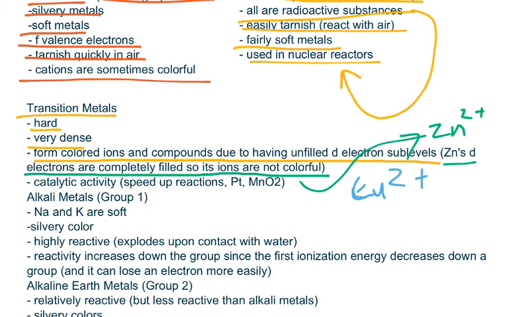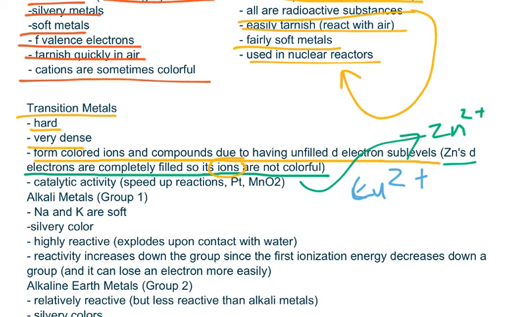Now, the reason why these ions are colorful is because the d-electrons can jump up and down energy levels, and jumping up and down energy levels releases light, and this light is what we perceive, and sometimes this light can be colorful, which is why sometimes these transition metal ions can be colorful.